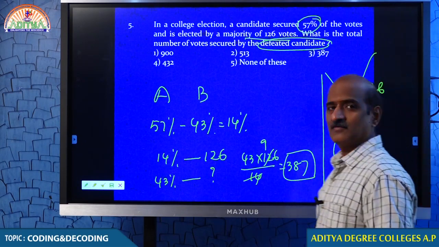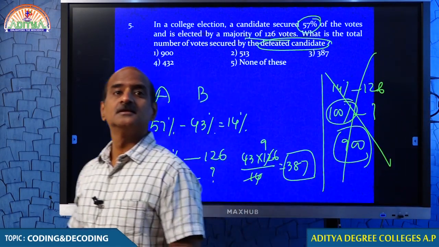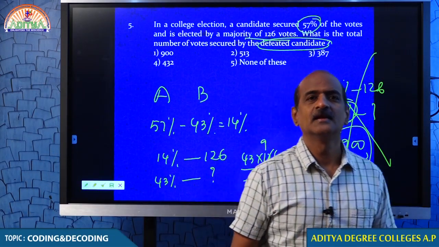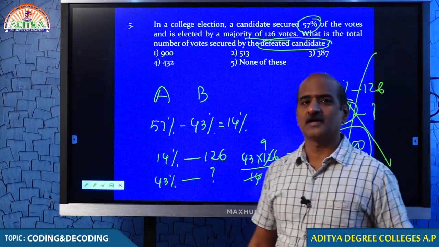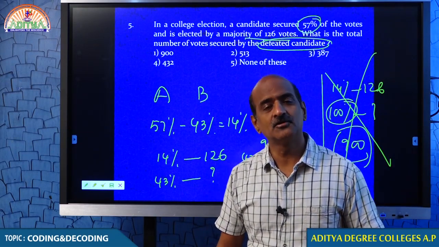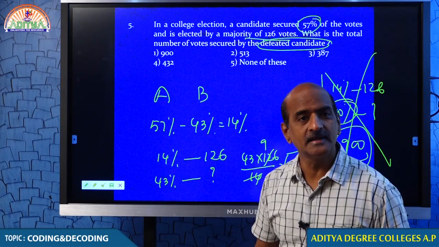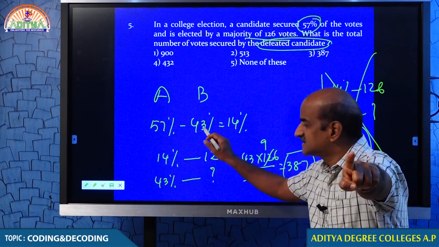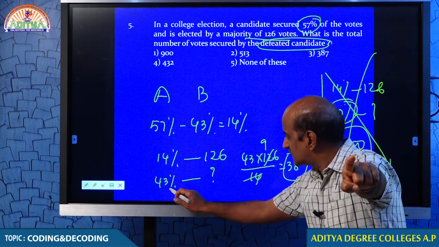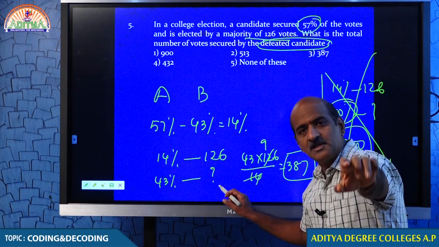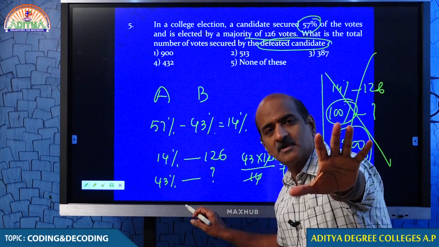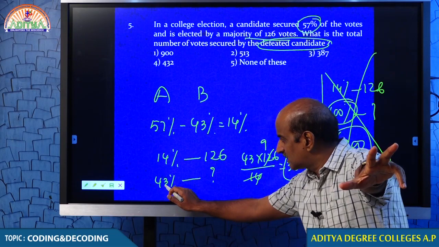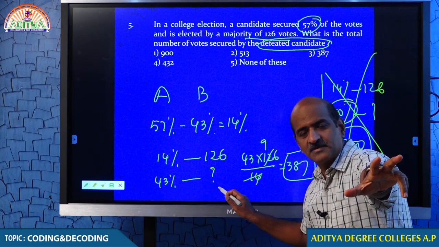You are not asked to find the total number of voters. The examiner is asking you to find the total votes secured by the defeated candidate. Who is the defeated candidate? B is the defeated candidate. 43%, how much? If you were asked to find the number of votes secured by the selected candidate, probably you might have questioned how much is 57%.